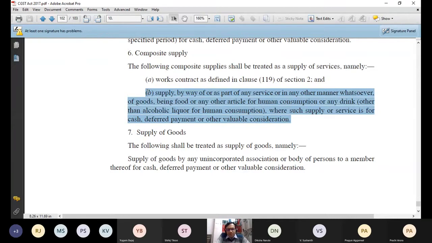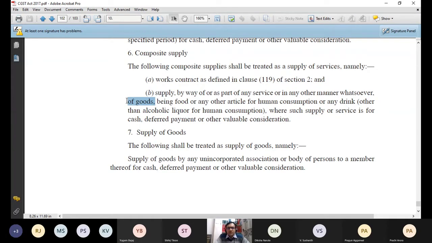It says supply by way of or as part of any service or in any other manner whatsoever of goods. So technically it is saying that when you supply the goods, if you skip this portion, then what is the continuation? Supply of goods. When you supply the goods as part of any service, technically it is a mix. It is not 100% goods and it is not 100% services. It is a mix of goods and services.